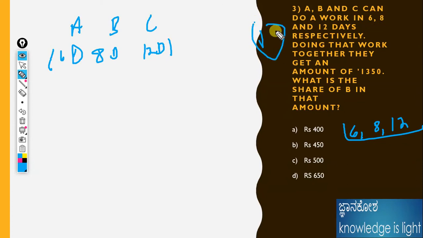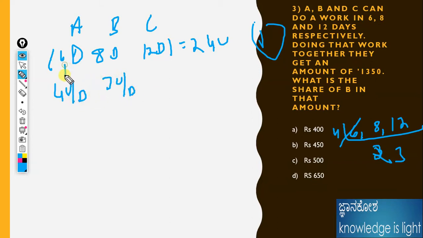Anyway, 12 is divisible by 2, I will neglect this one. Taking 12, 8 and 12, the remaining are divisible by 4, and then 3, so the LCM is 24. Therefore, the overall work is 24 units. One day's work for A is 24 divided by 6, which is 4 units per day. For B it is 24 divided by 8, which is 3 units per day. Don't confuse. And C is 24 divided by 12, which is 2 units per day.